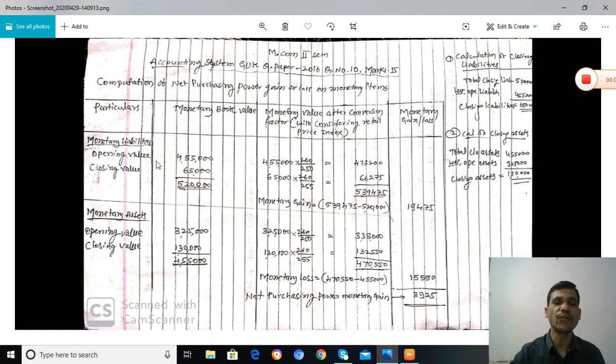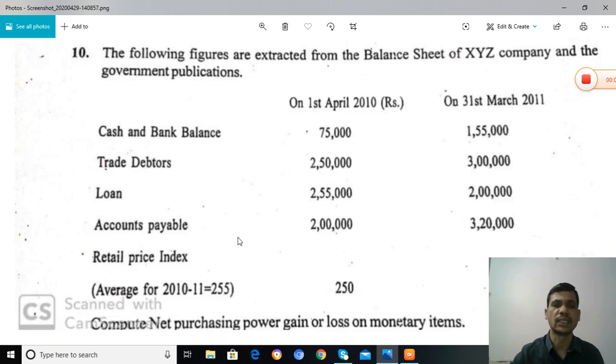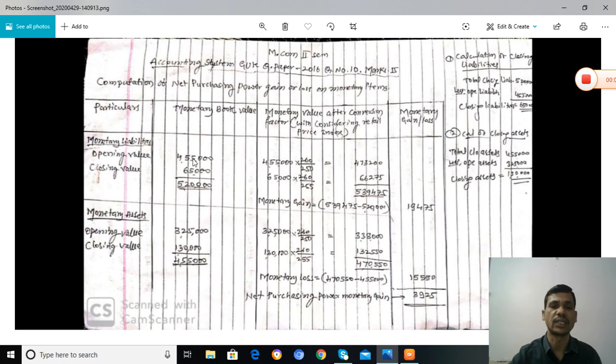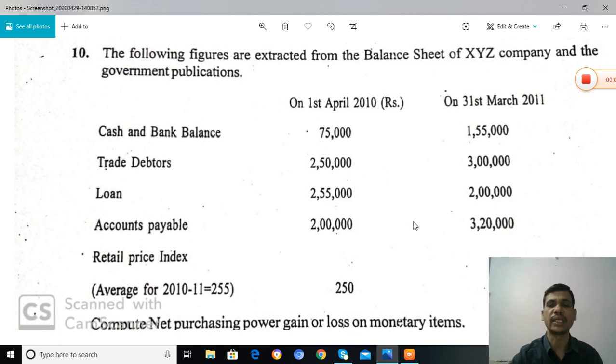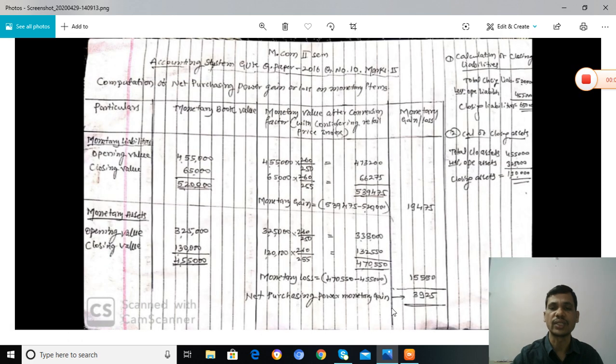The opening value of monetary liabilities: loan 2,55,000 and accounts payable 2 lakh, total 4,55,000. And the closing value of monetary liabilities: closing 2 lakh plus 3,20,000, total 5,20,000. 5,20,000 minus 4,55,000 is equal to 65,000, the increase in monetary liabilities during the year.